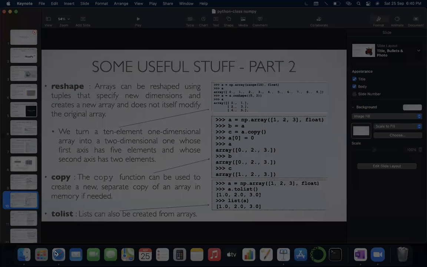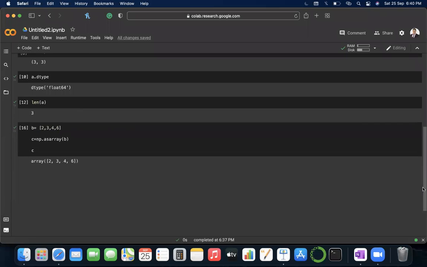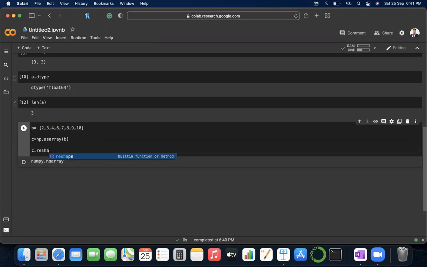So if I want to reshape, suppose I'm not taking all these things, instead I'm taking this one, comma 7, 8, 9, 10, say. If I write type of c, let me see what the type is. It is obviously ndarray. So I'm going to reshape: c.reshape.